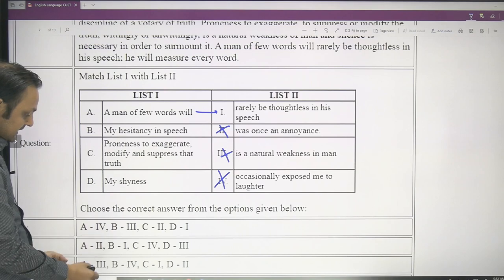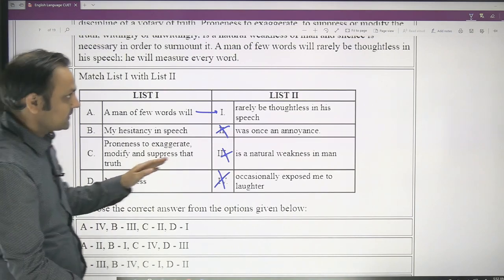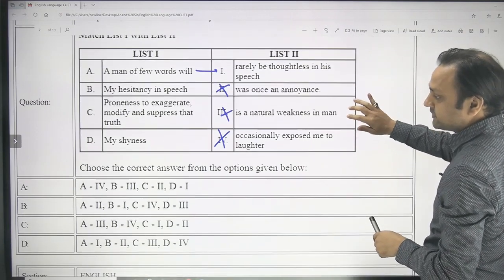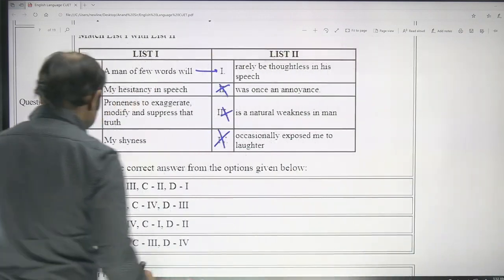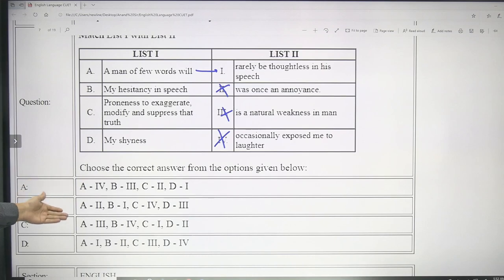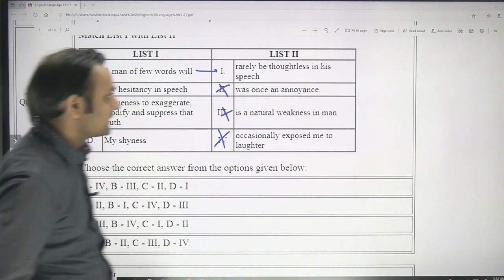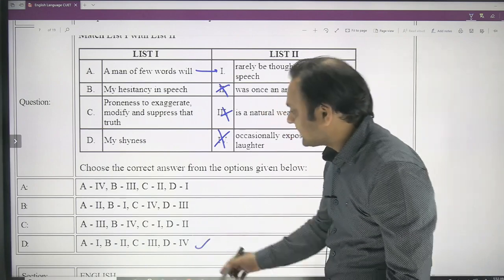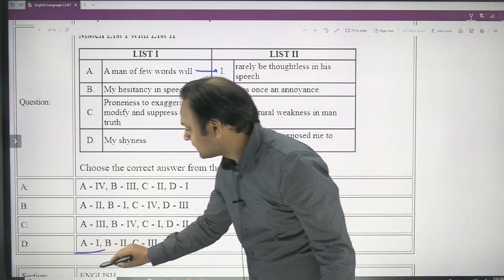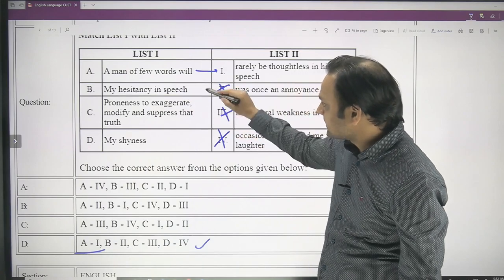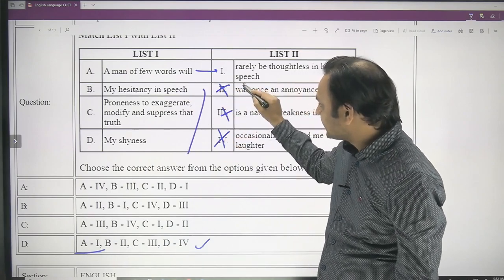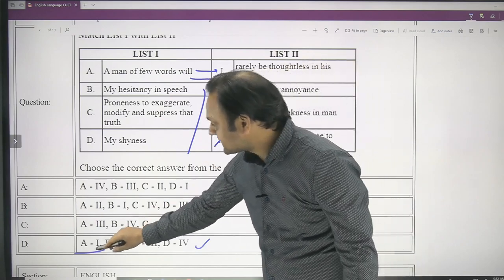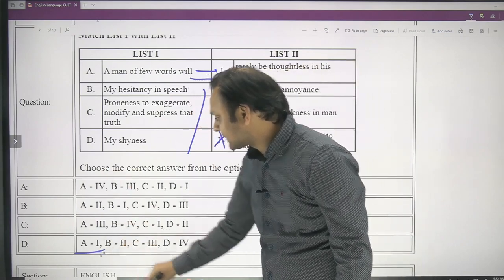And here if you analyze the options, you will see, let me scroll it up a bit so that you can see the 4th alternative. So if you see that A is matching with 1 only in option D and nowhere else, and that's why option D is the answer. Now you don't need to worry about the other pairs. You don't even need to waste any time reading this part, because you have got your answer from here only, because A1 is present only in option D, and that's why D is the answer.